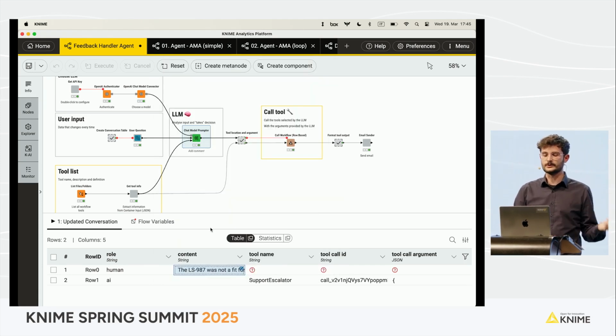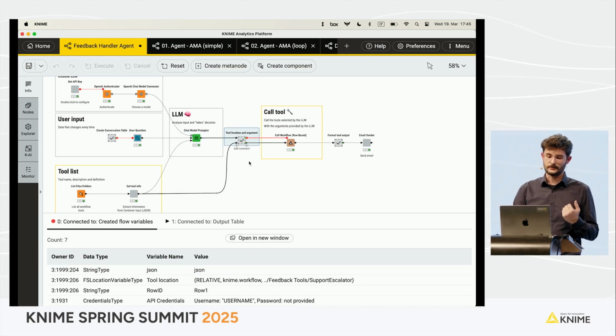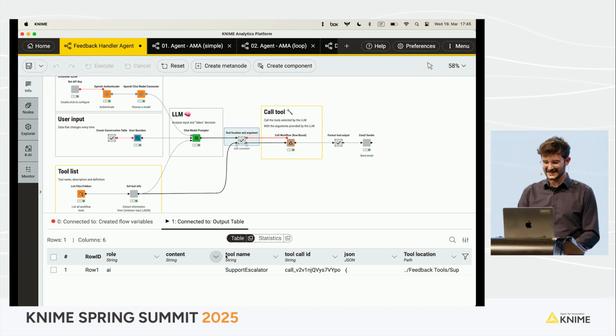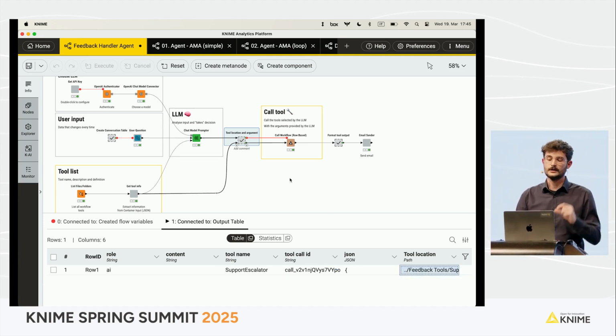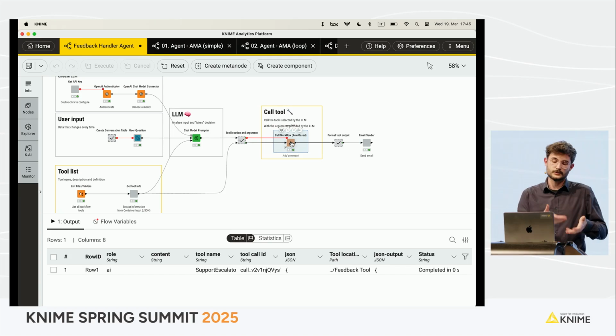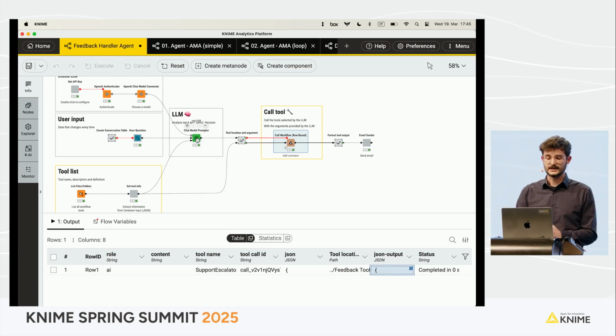Then the chat model prompter replies with a tool name. I retrieve that tool, because I know where the tool lives. Basically, in this case, I have the location of the tool, and I use it as a parameter to the Call Workflow Row Based node. So I call the tool, which we will see is just a workflow, with that parameter and with the argument that the LLM has produced for me.